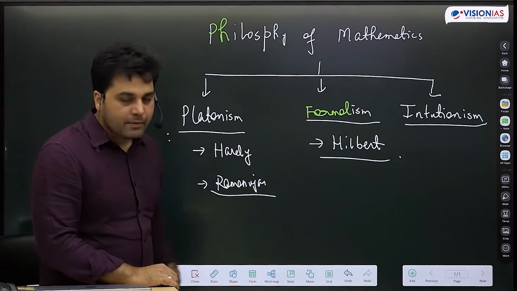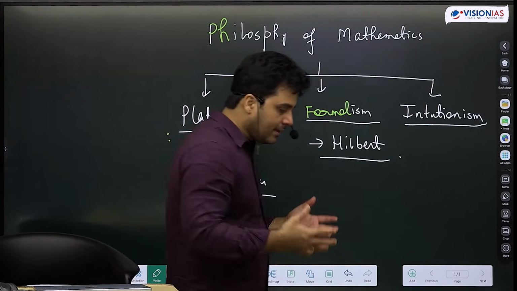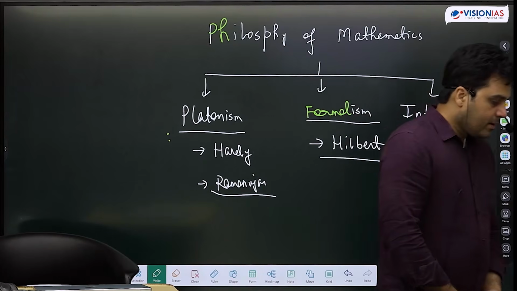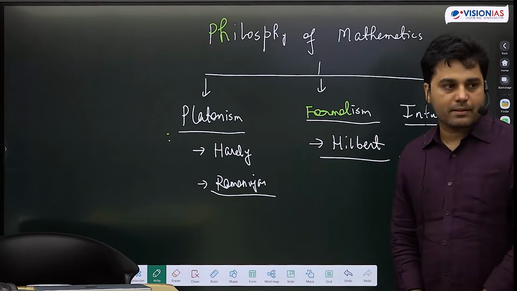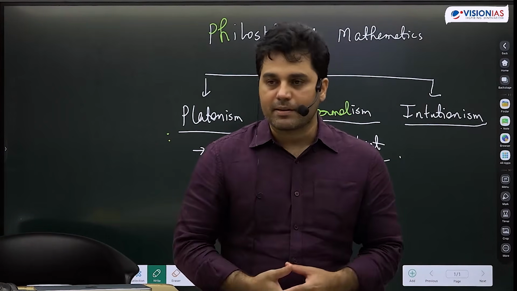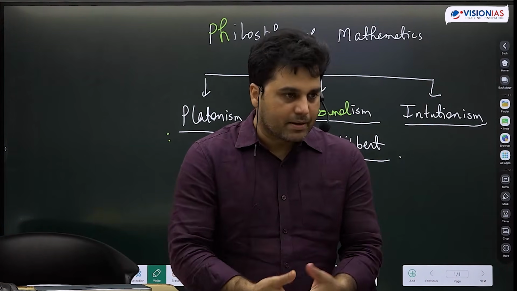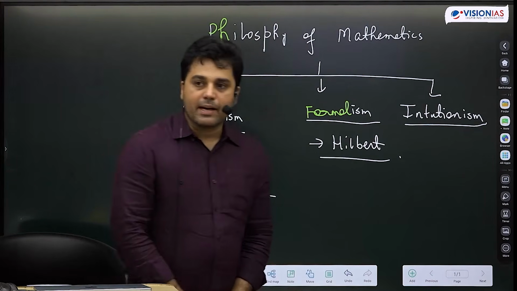So Hilbert was a great mathematician, a great physicist. And in 1900, Hilbert essentially said, why are we putting mathematics on such a high pedestal where the laws of mathematics have to exist in some metaphysical realm? Hilbert did not agree to that. For Hilbert, mathematics starts with certain axioms.